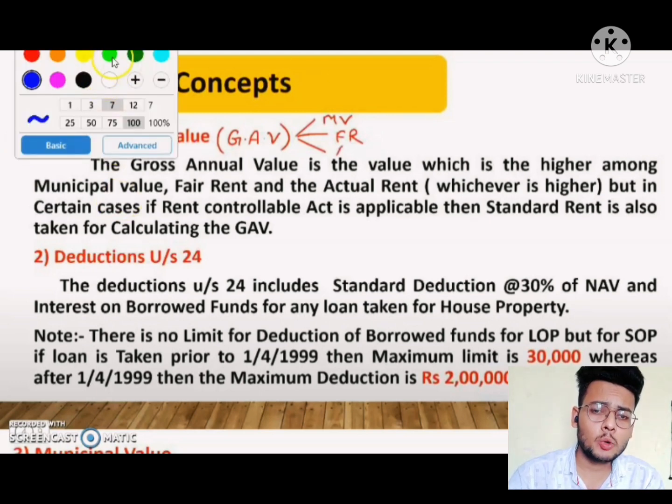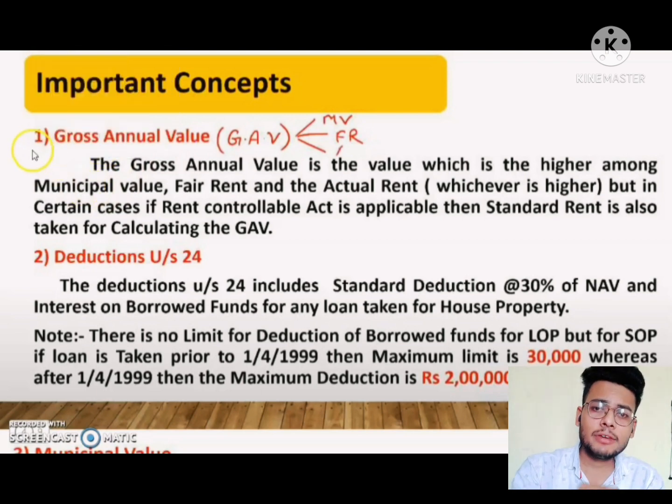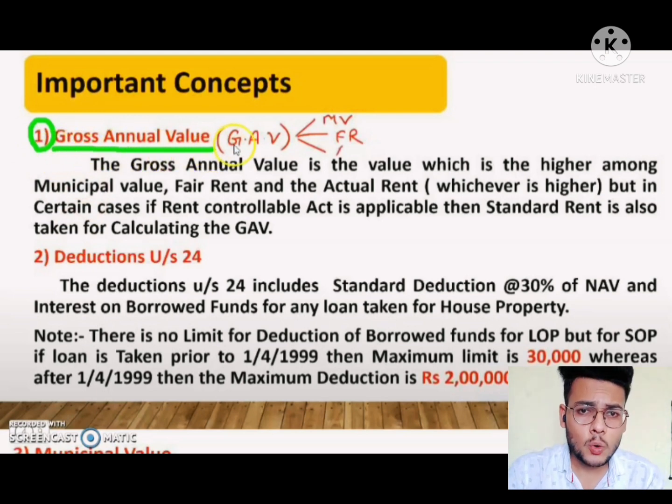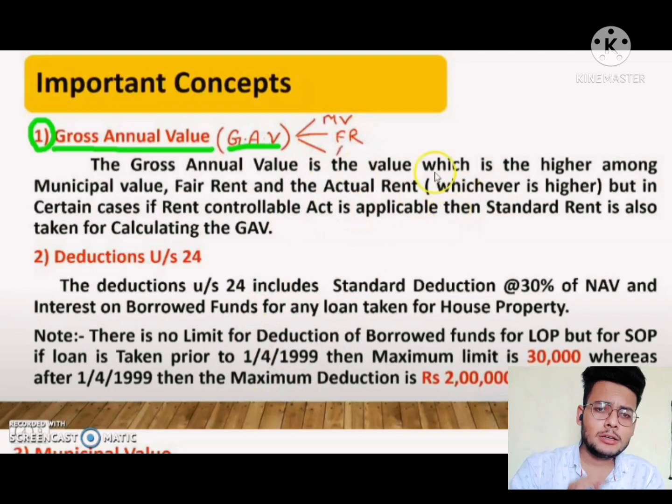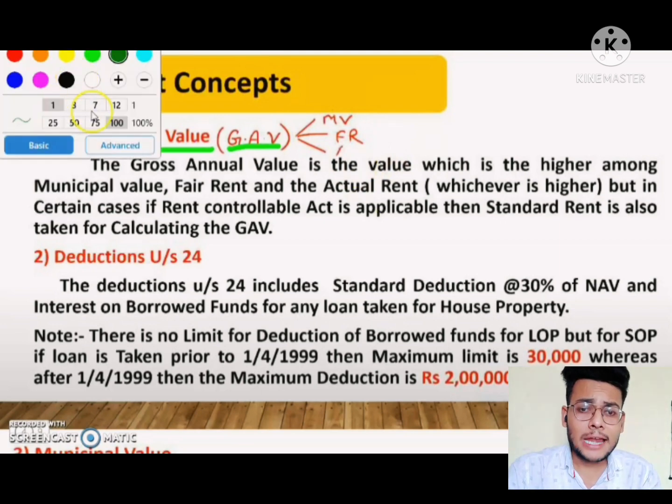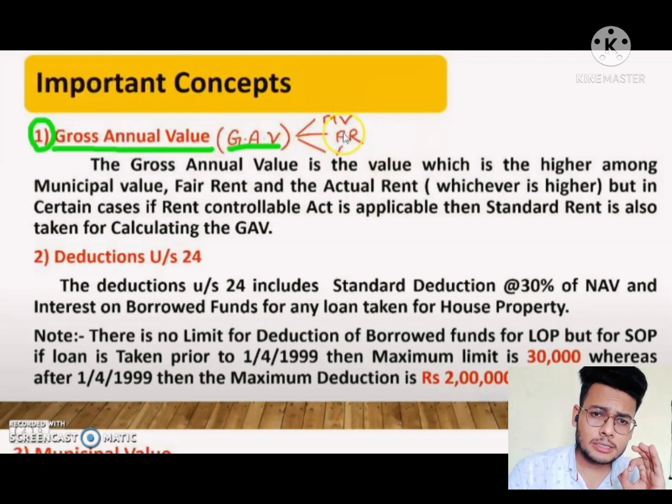Gross annual value we have to take first, then we have to get the net annual value, NAV. First we will get GAV, that is gross annual value, and second is NAV, that is net annual value. So first, to find the gross annual value. Okay. To find the gross annual value, there are only three things we have to take.